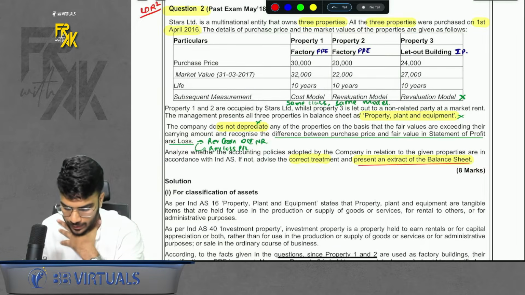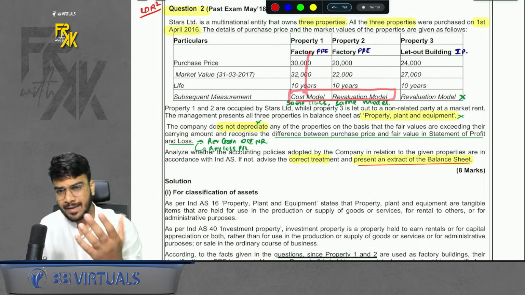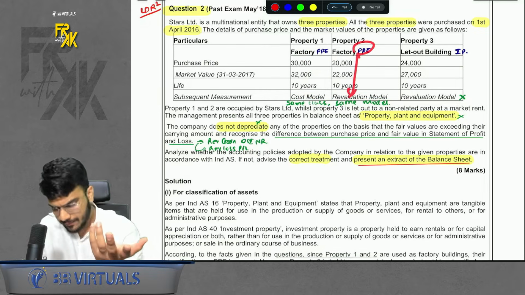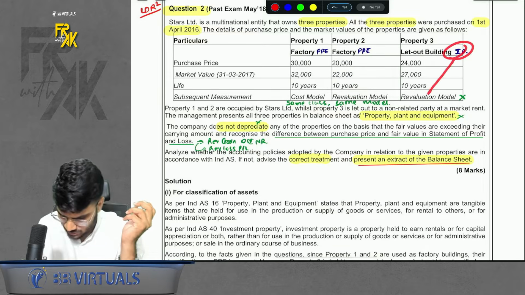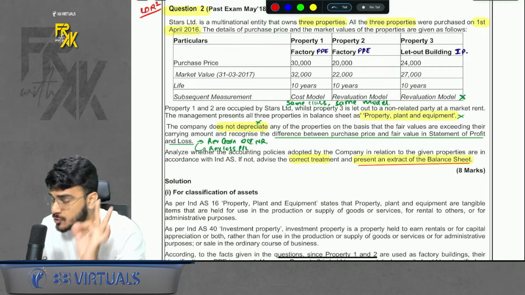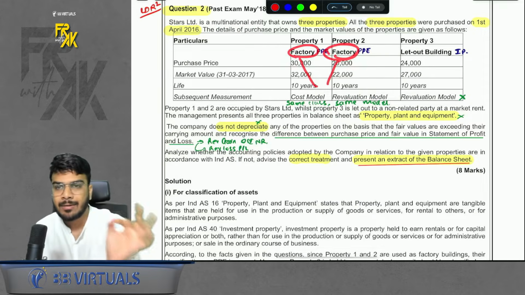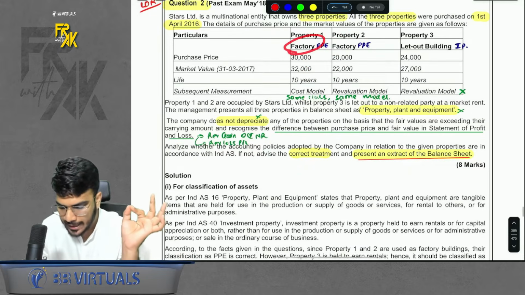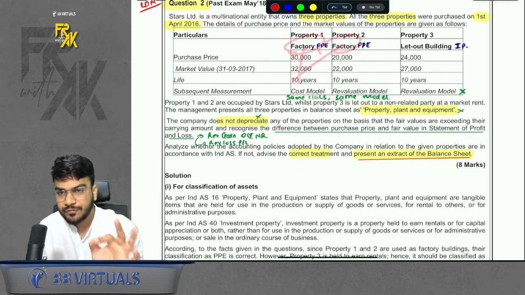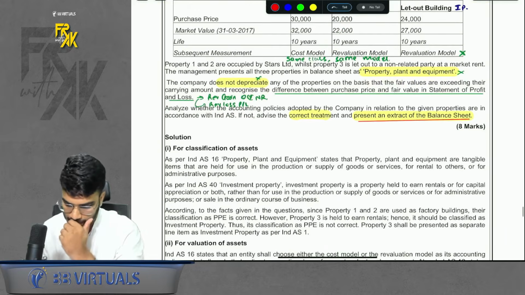Now, subsequent measurement for the properties is given. For property 1, cost. For PP, cost is permitted. For PP, revaluation is also permitted. But for IP, revaluation is not permitted. So that is one mistake. The second mistake, which maximum students will forget, is that these both PPs are factories. Do you remember same class, same model? For both factories, either you should apply cost model, or for both factories, you should apply revaluation model. Same class, same model. Do remember that.